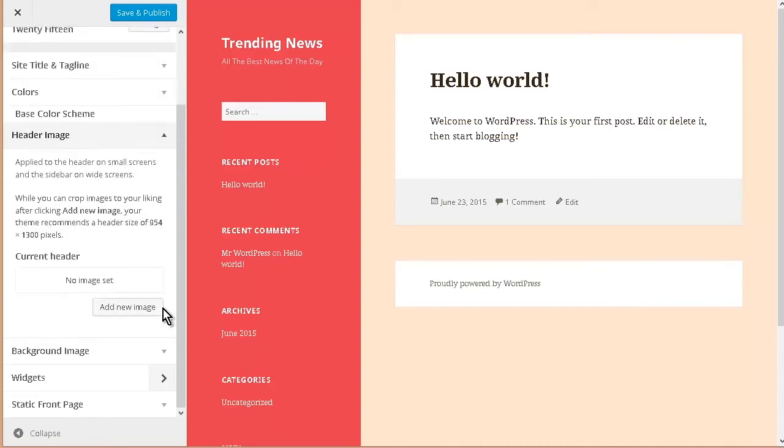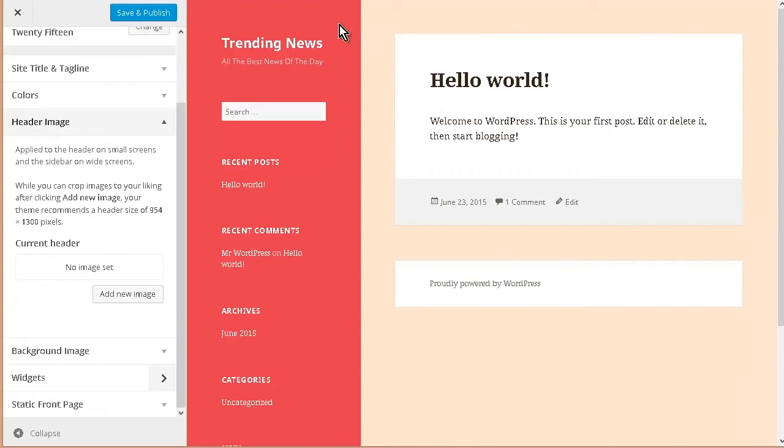Now, what I was saying about header image before, if you don't want this over here, you could use a header image, and it explains here what it does on this theme: the sidebar on widescreen and the header on narrow screen. So when you put it on your phone, it'll be over here, and when you're looking at it on a web browser on your computer, it'll be over here. It gives you the sizes here, 954 by 1300, so if you're going to create one, that's the size you need to create it. But I'm not going to. I'm just going to leave it the way it is, but that option is there for you.